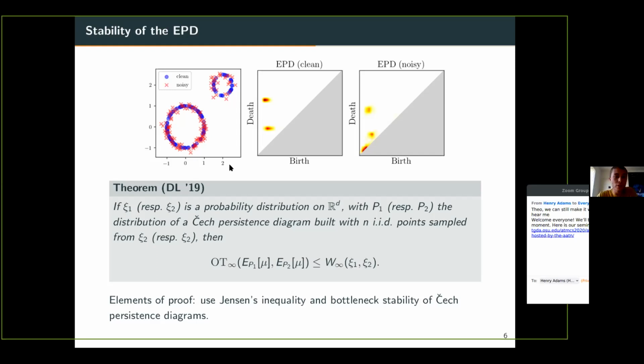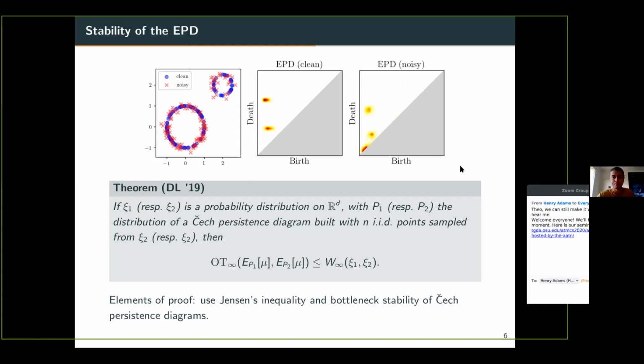Here you have a little illustration of this fact, where in blue we sampled points on two circles, and you see that the EPD looks like this, it's very clean. The red crosses are the same observations, but noisy. Here you can compute the EPD. It looks pretty much the same, but you see that you also have topological noise.